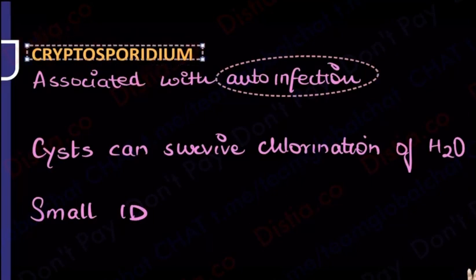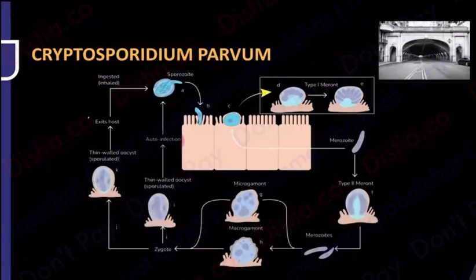Let me tell you, there is a mnemonic for auto-infection: CHEST. Right at the end of parasitology, I will be making these mnemonics. So the C of CHEST you have done. Which are the organisms that show you auto-infection? CHEST mnemonic, the C you have done, and that is Cryptosporidium. Let me show you the life cycle, because it's a little scary, but don't get too scared, okay? I promise it's not as difficult as it is looking.